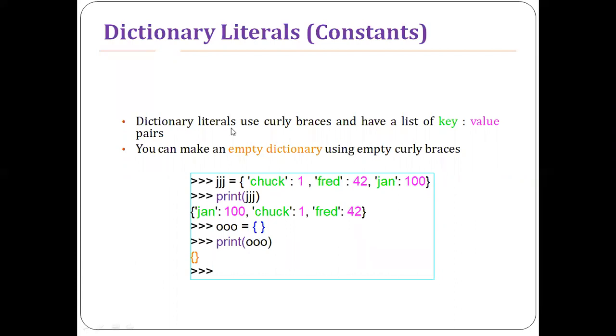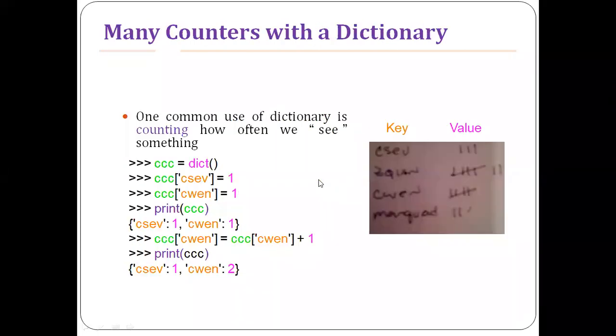So dictionary literals use a pair of curly braces, and I have a list of key and value pairs. What is that key? Key is the lookup tag, right? So here there are three values. Keys I have are Chuck, Fred, and John. These lookup tags are also called the keys. 1, 42, and 100 are called the values, right? So we can initialize the dictionary in this way. And next comes how to make use of these things.